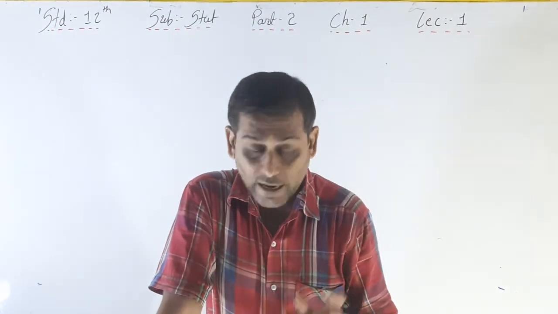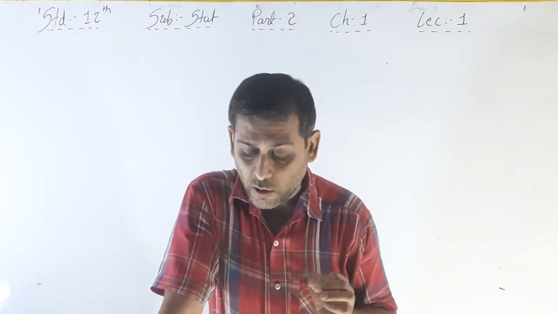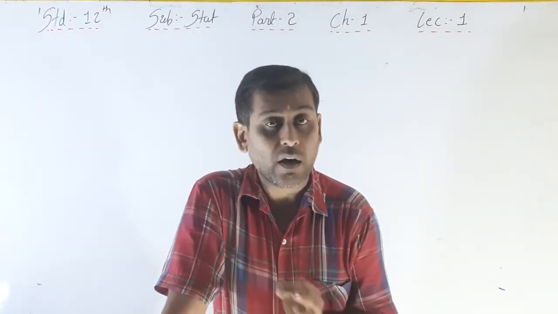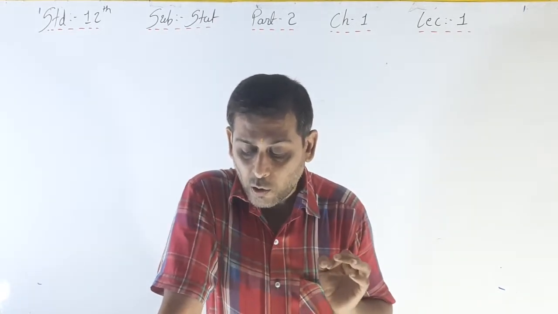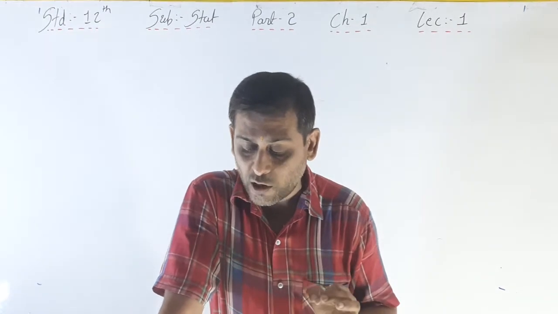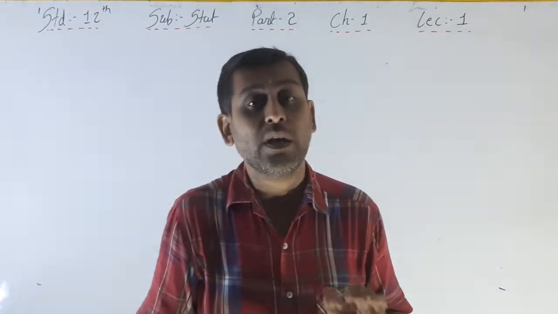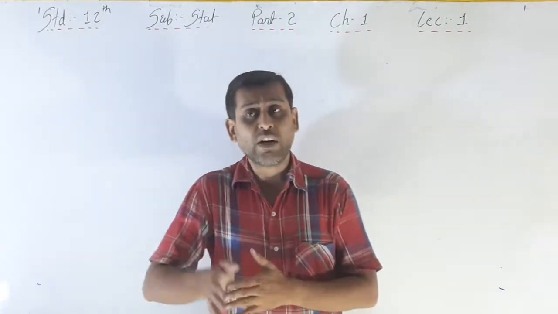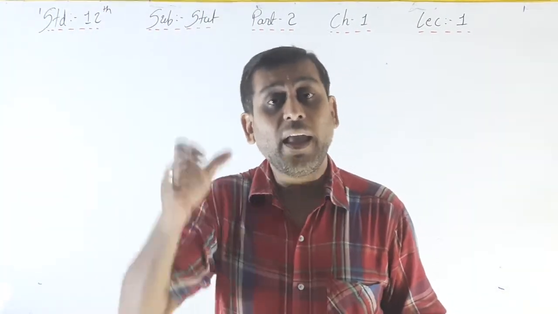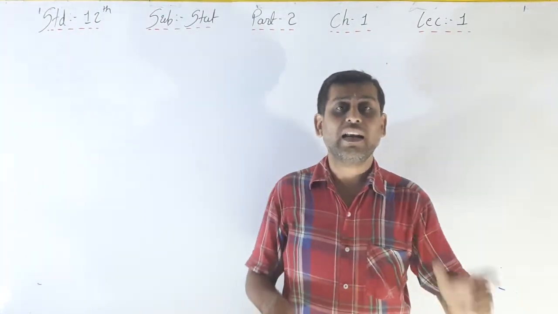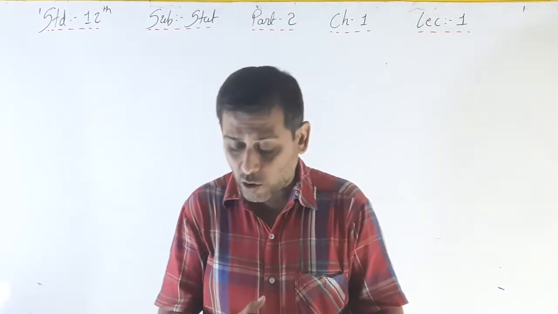Thus, H, that is head, and T, that is tail, are the only possible outcomes for the experiment of tossing a coin. But which outcome will be obtained among these two cannot be said with certainty before conducting the experiment. That's why this is called a random experiment, or you can say a random event also.